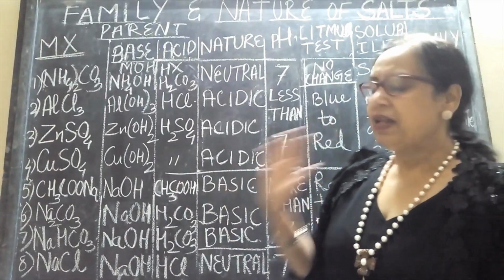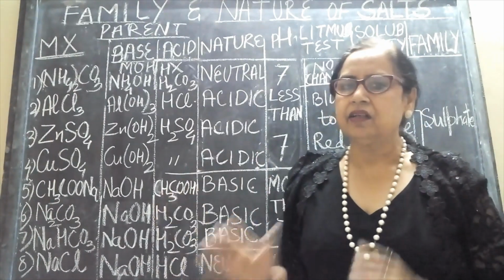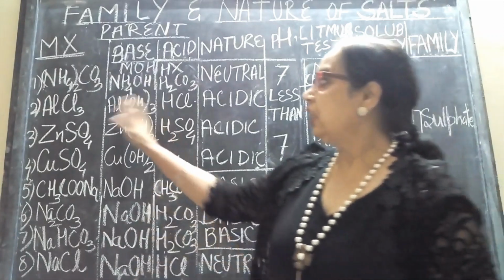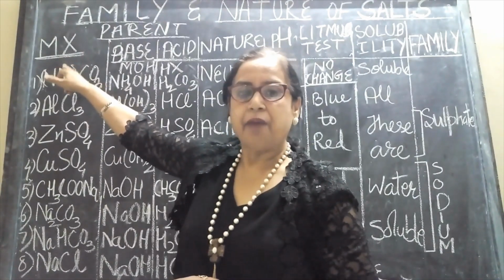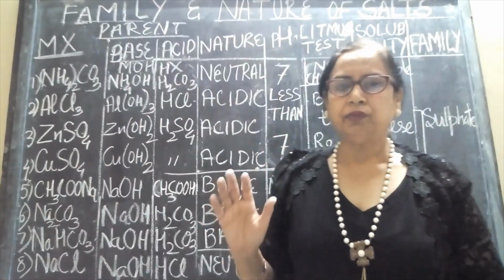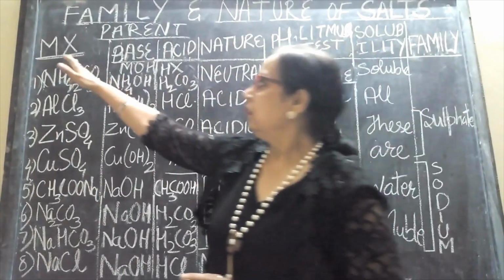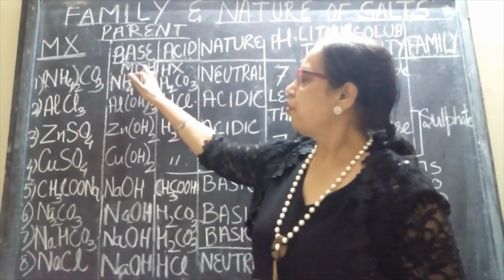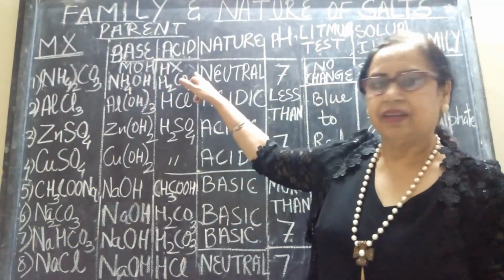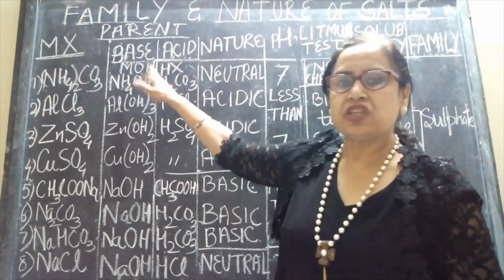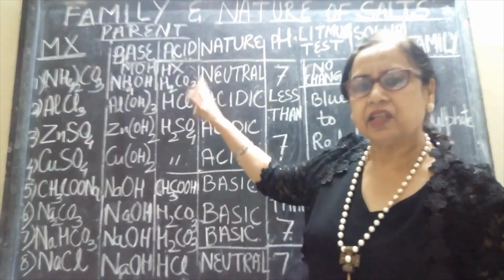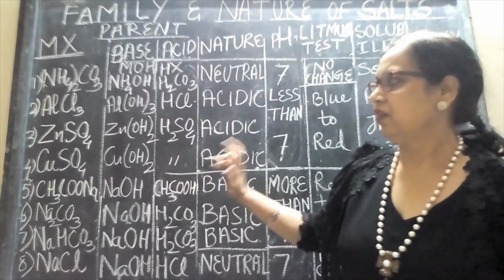So basic radicals and acid radicals combine and we get the formula of salt, and the general representation is MX. When we say this, we also come to know that this part is from a base and this part is from an acid. So MOH is the general formula for the base and HX is the general formula for the acid.